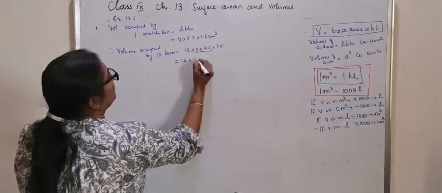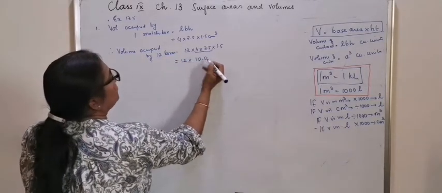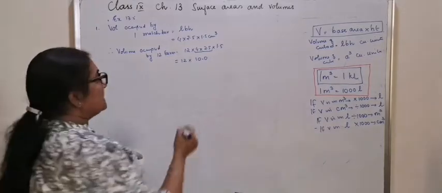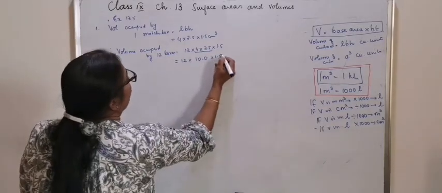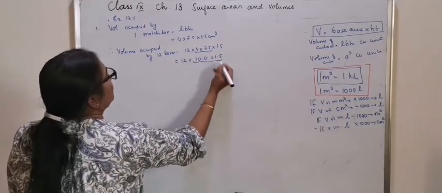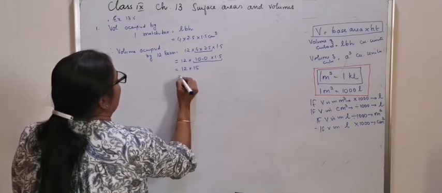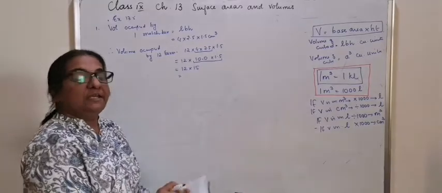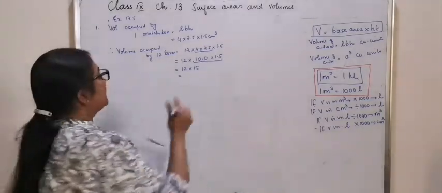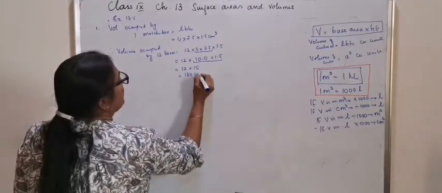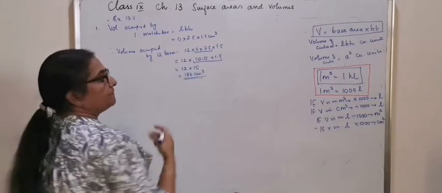So 12 into 4 into 25, 100. Remove one decimal place. That means it is 10 into 1.5. Now 12 into 10 into 1.5 is 15. So what is 12 into 15? It is 180. So 180 centimeter cubed.